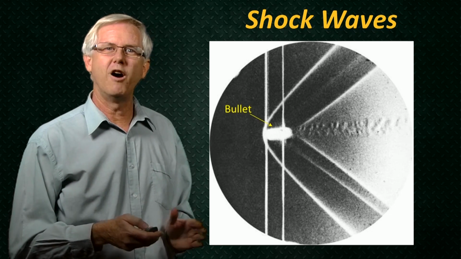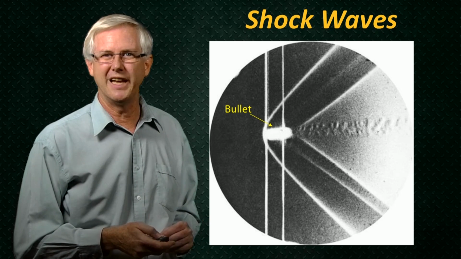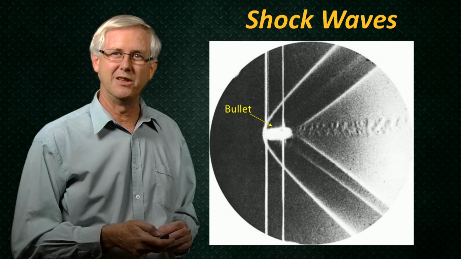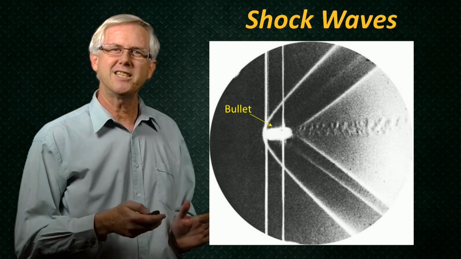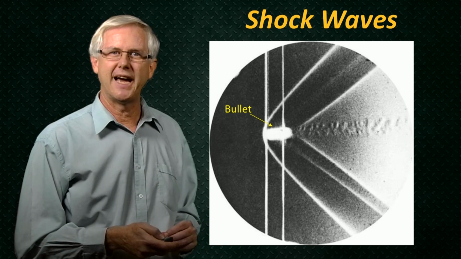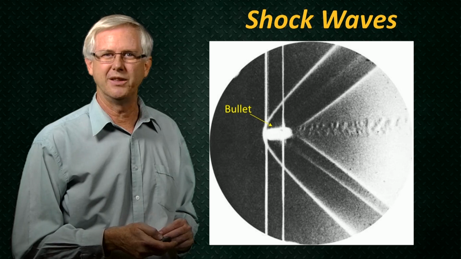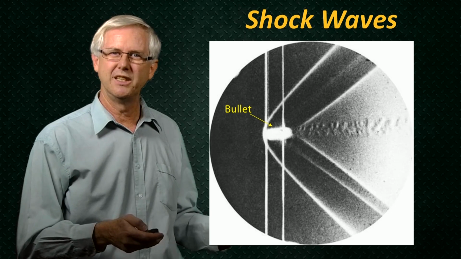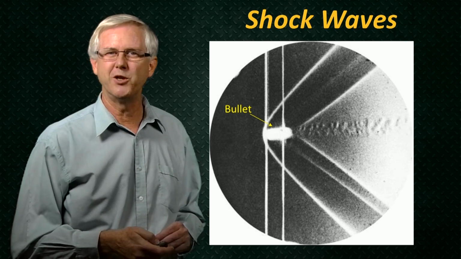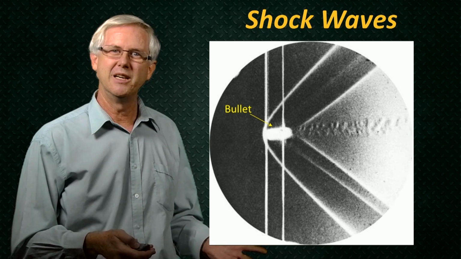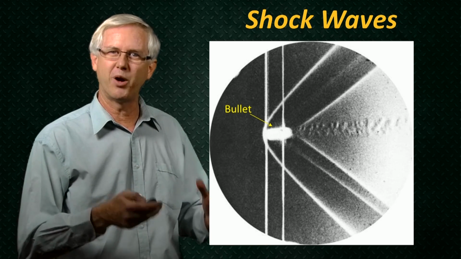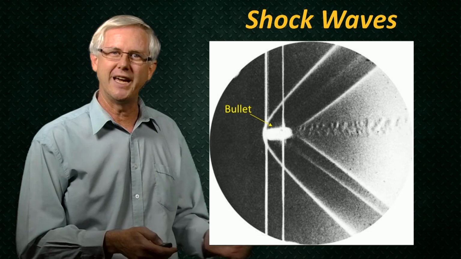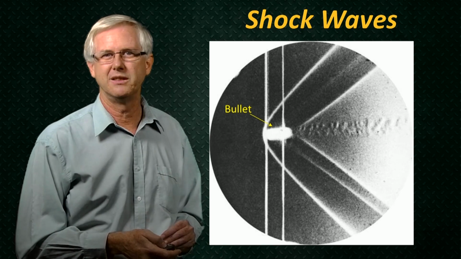The photo is of a bullet flying from right to left at a supersonic speed through still air. As the bullet travels to the left at a speed higher than the speed of sound, the air ahead of the bullet does not yet know that the bullet is approaching. It can't know about it because the information that the bullet is approaching only travels through the air ahead of it at the speed of sound.